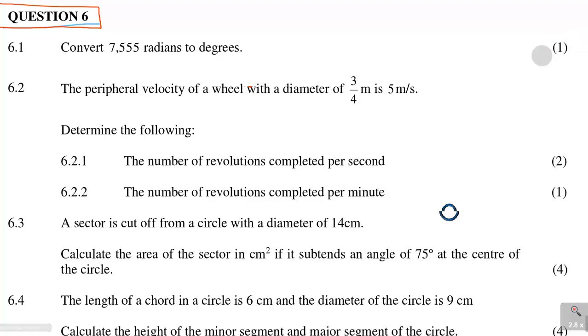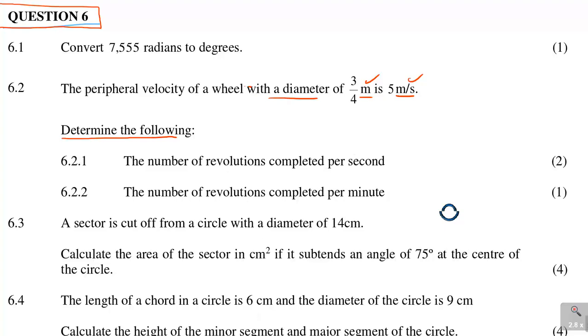Next one is 2 marks. It says the peripheral velocity of a wheel with a diameter of 3/4 meters is 5 meters per second. So the units are meters and meters per second, which is the standard unit, so nothing to convert there. Now determine the following: the number of revolutions completed per second.